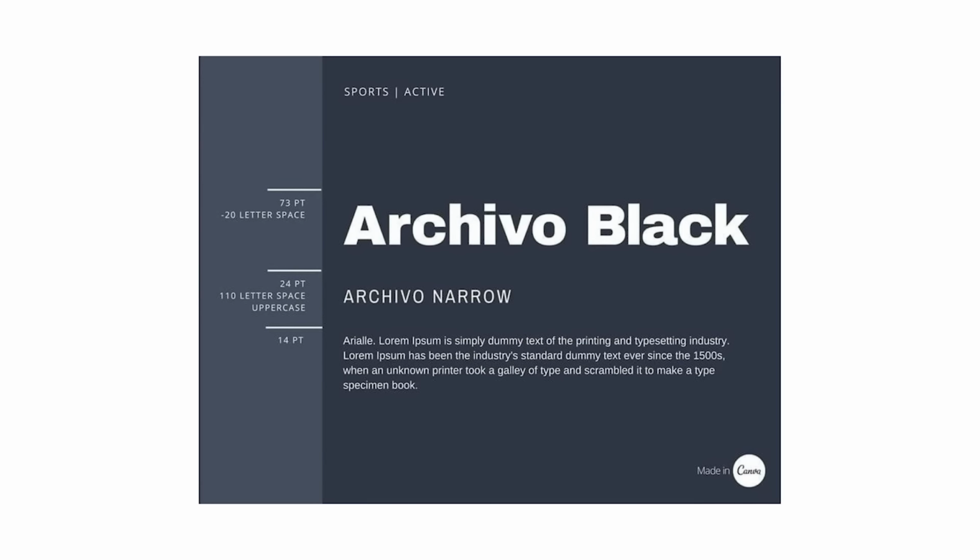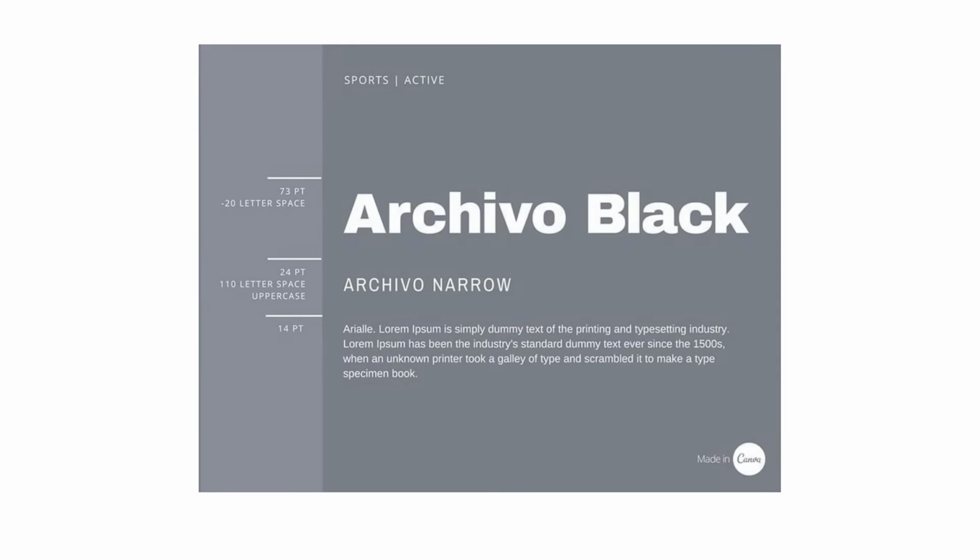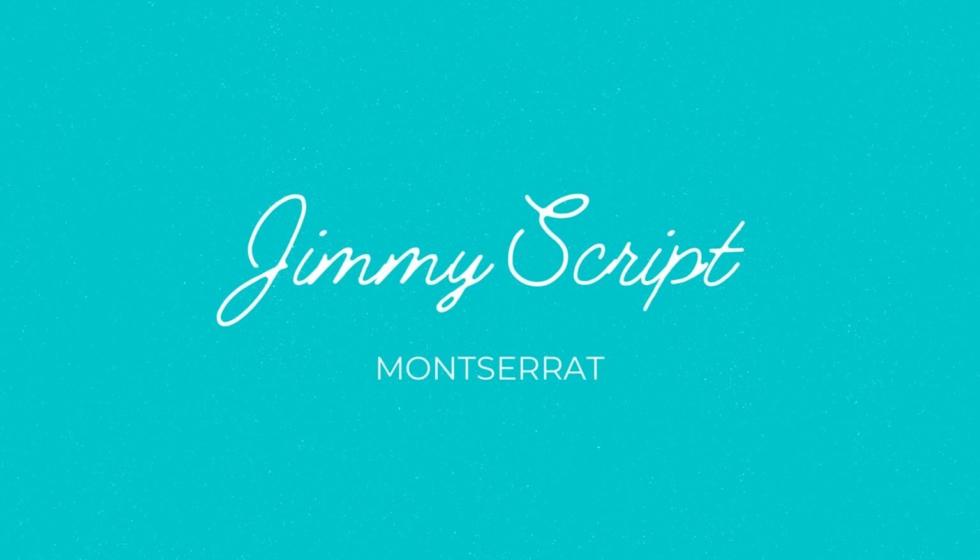You can also combine fonts from the same category, for example, different sans serifs. Here, a bold and rounded sans serif header works nicely with a lighter and condensed serif body copy. All three fonts in this example are strong and easy to read.